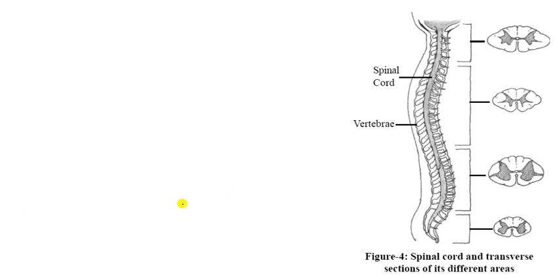This one is the spinal cord and the transverse sections of different areas. The first is a transverse section, this is the middle area, and it is also a middle area, and this is the upper part of the spinal cord. Here is the vertebra, and this is the spinal cord. So this is the structure of the spinal cord, and you can draw it in your copy.